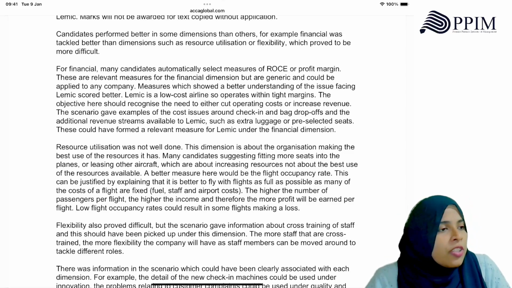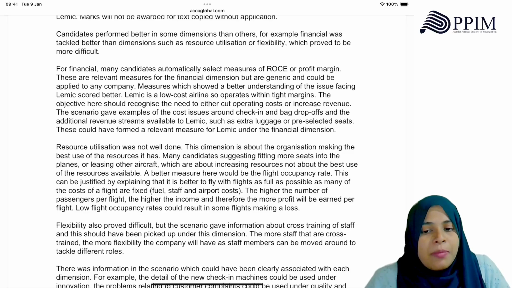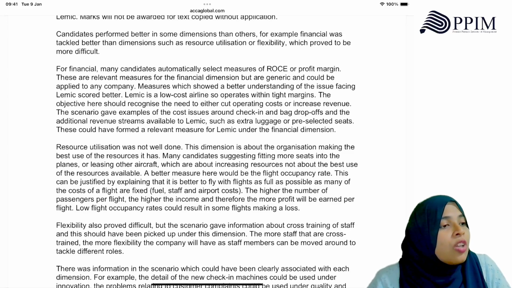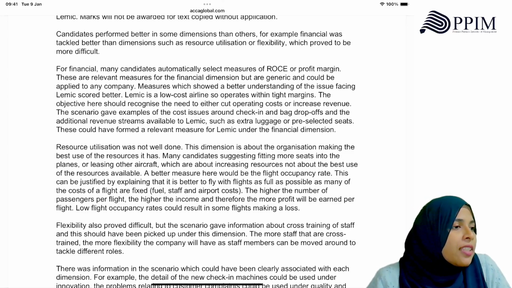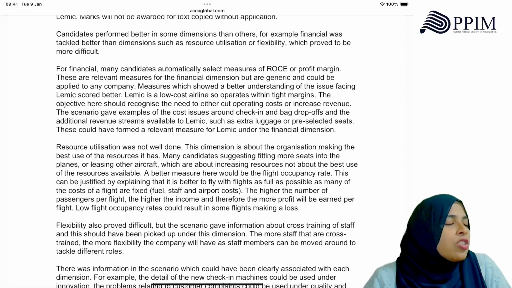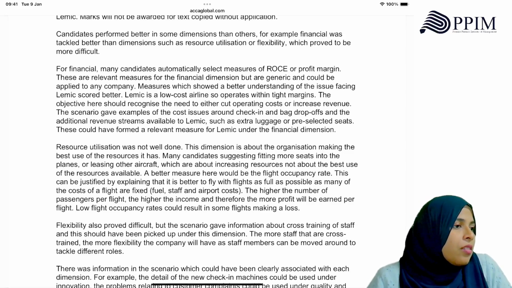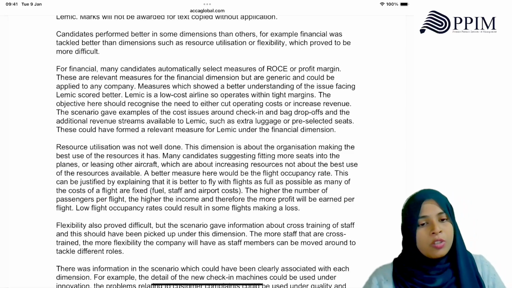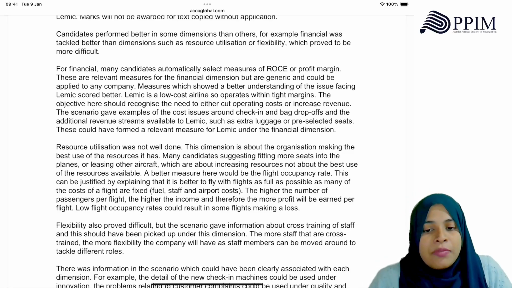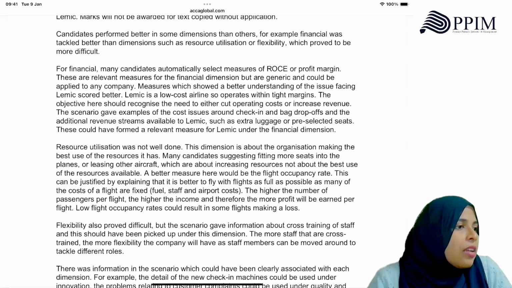Resource utilization was not well done at all. The dimension is about the organization making the best use of resources. For example, your average seat occupancy: on a flight, how many seats is it occupying. Many candidates suggested fitting more seats into the plane or leasing other aircraft, which are about increasing resources, not about the best use of the resources available.